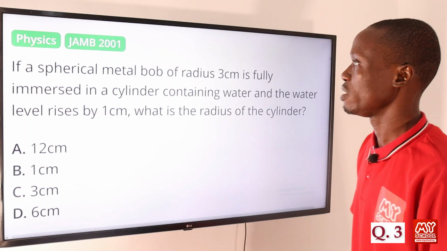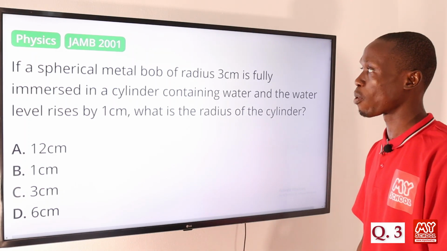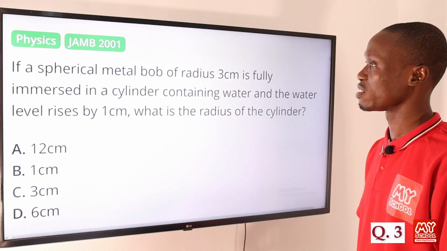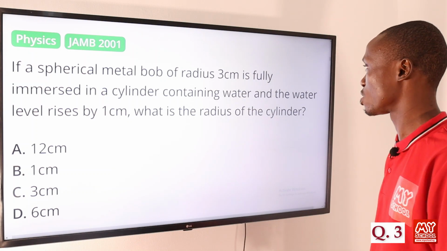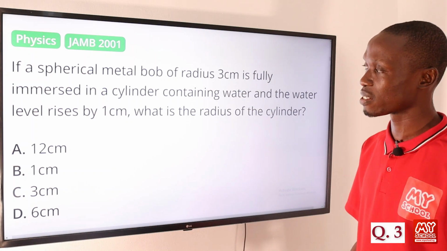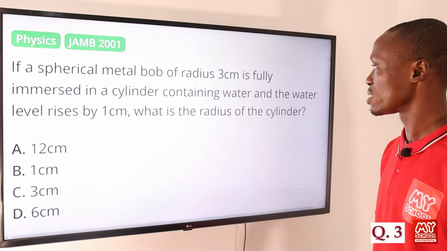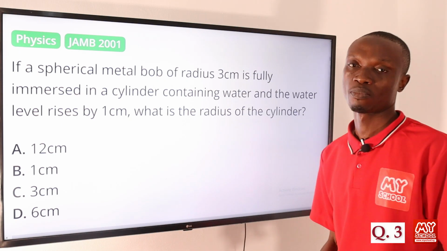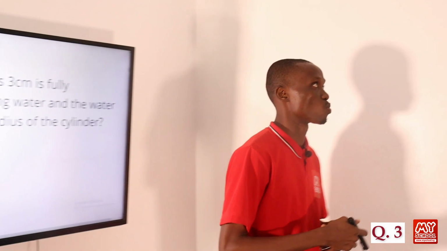Question 3. If a spherical metal bulb of radius 3 centimeters is fully immersed in a cylinder containing water and the water level rises by 1 centimeter, what is the radius of the cylinder? So let's move over to the board to solve this question.